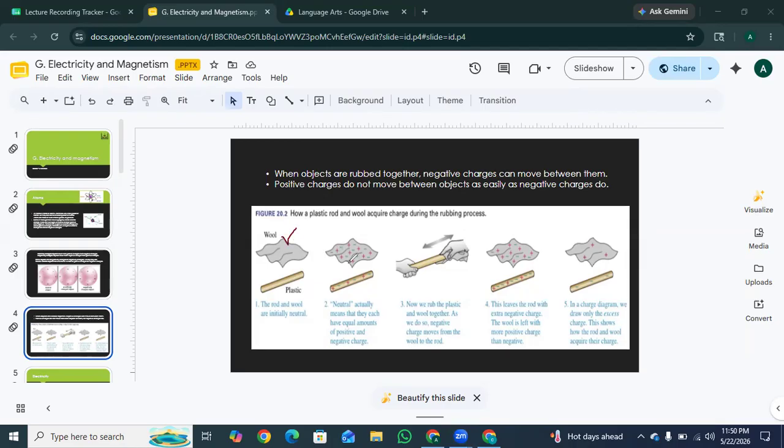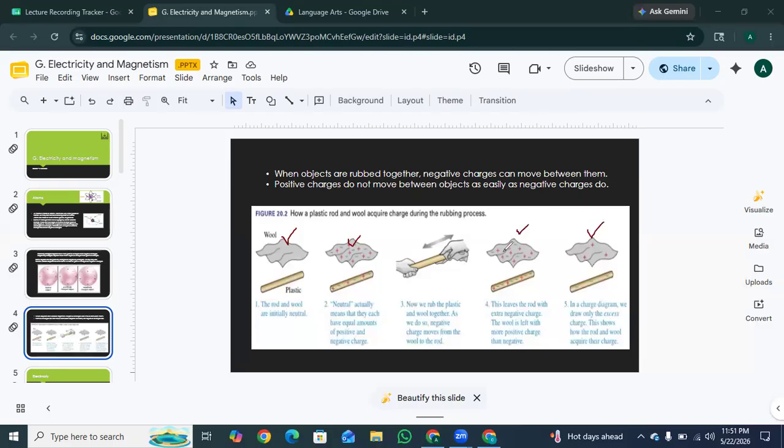And in the second step, when we start rubbing, like when you rub the plastic rod with the wool, friction forces the tiny negative charges to move from the wool over onto the plastic rod. Okay, and the result is that the plastic rod, because it collected extra negative charges, becomes negatively charged. And the wool, because it lost some of its negative charge, is left with more positive charges than negative ones, making it positively charged.